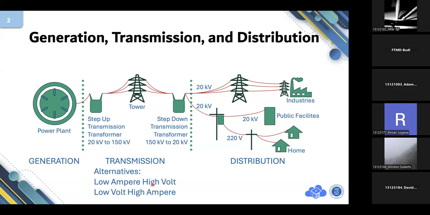For the same amount of power, we have two options: high voltage, low ampere, or high ampere, low voltage. That's two alternatives. But since we want to achieve high efficiency, the most preferable version of electricity we deliver is high voltage.